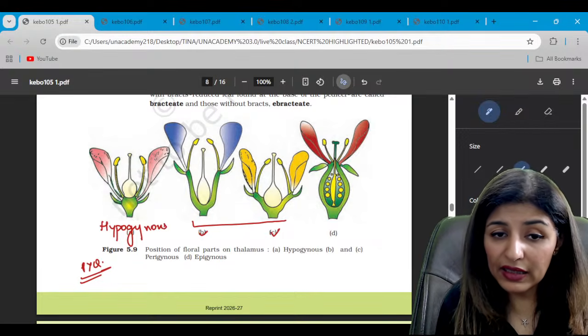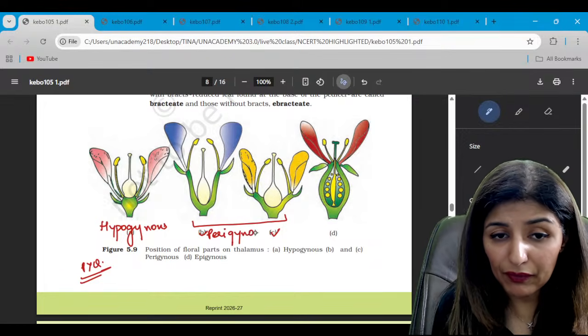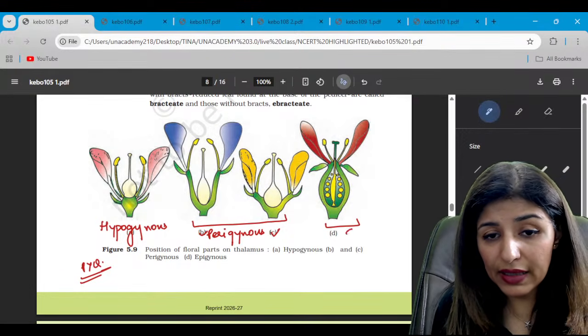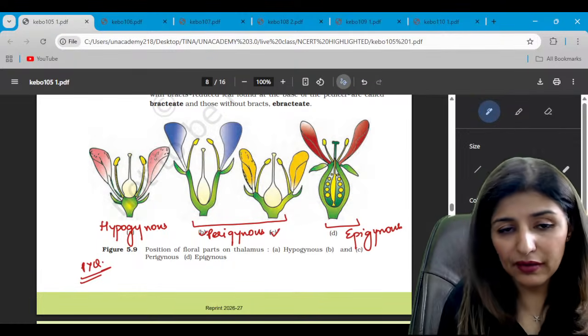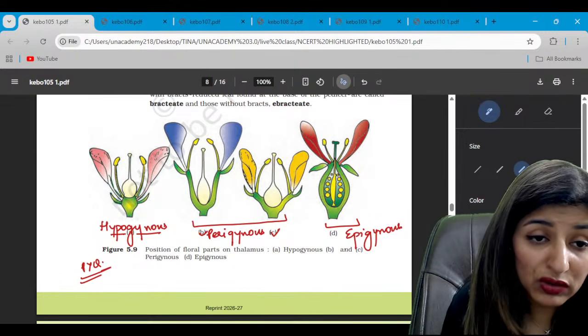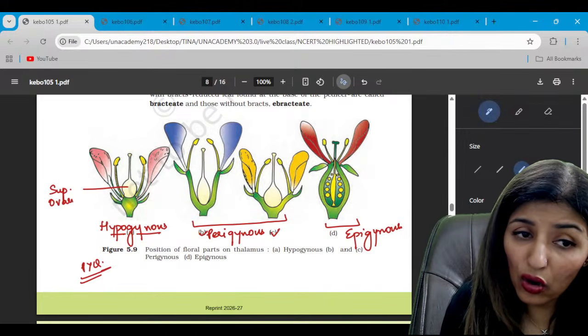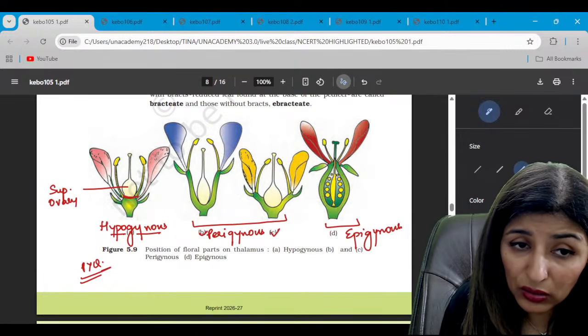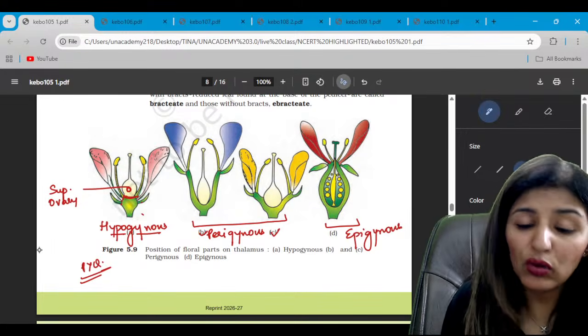Both B and C represent the perigynous condition, while D represents the epigynous condition, right? So see, how do we identify? Hypogynous means below the ovary. So the ovary is superior, a superior ovary. All the structures are arising below the ovary.